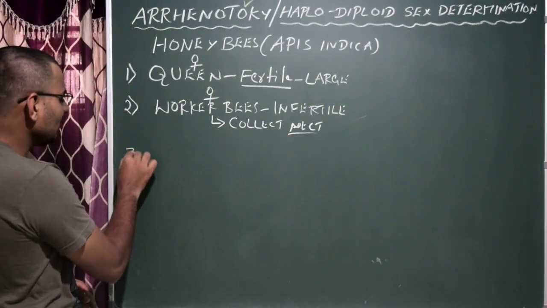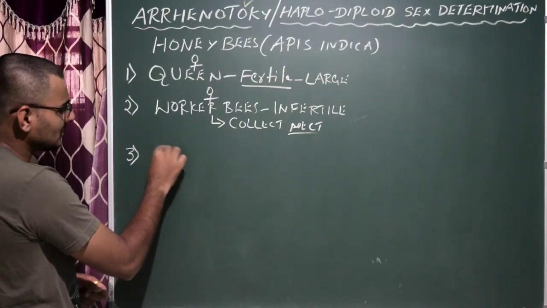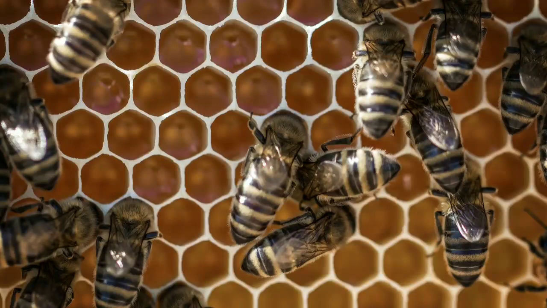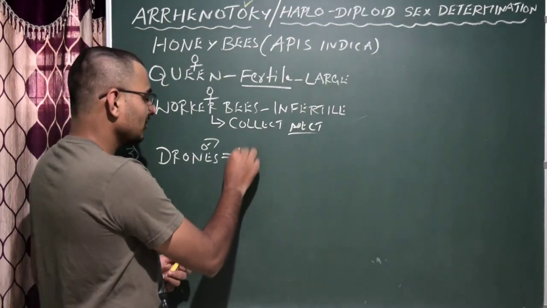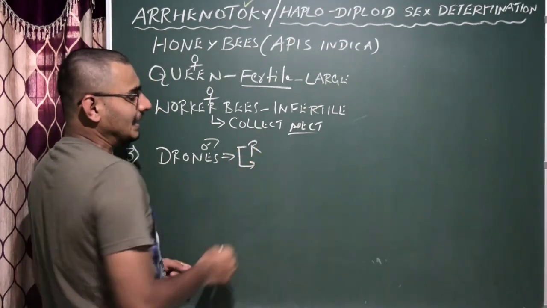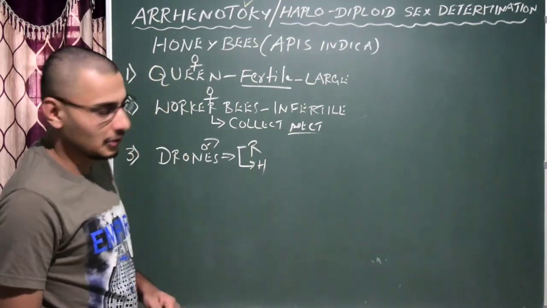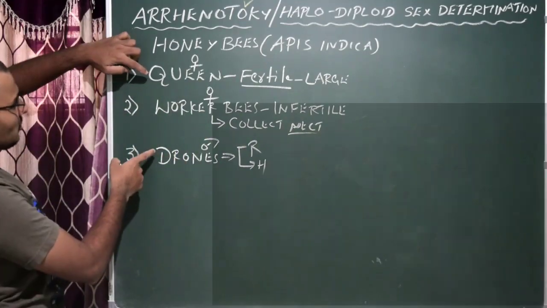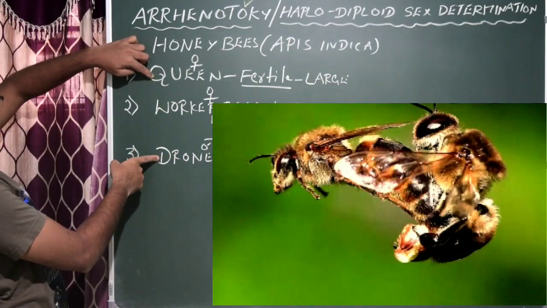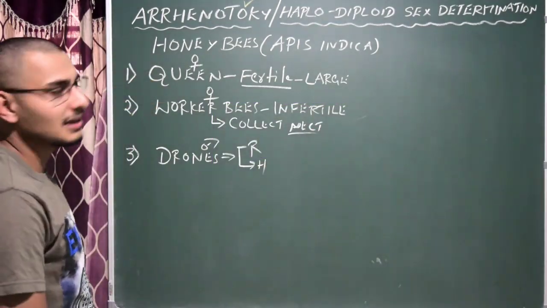And another bee is the male. All males are called drones. They are lazy fellows, and their main function is reproduction, and they eat the honey produced by the worker bees. Mating always happens between the queen and the drones, any one male drone with the queen, because the worker bees are infertile.